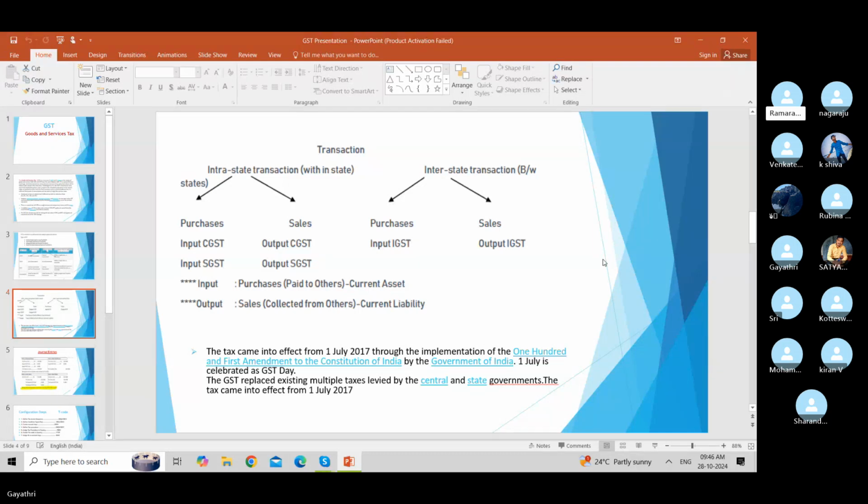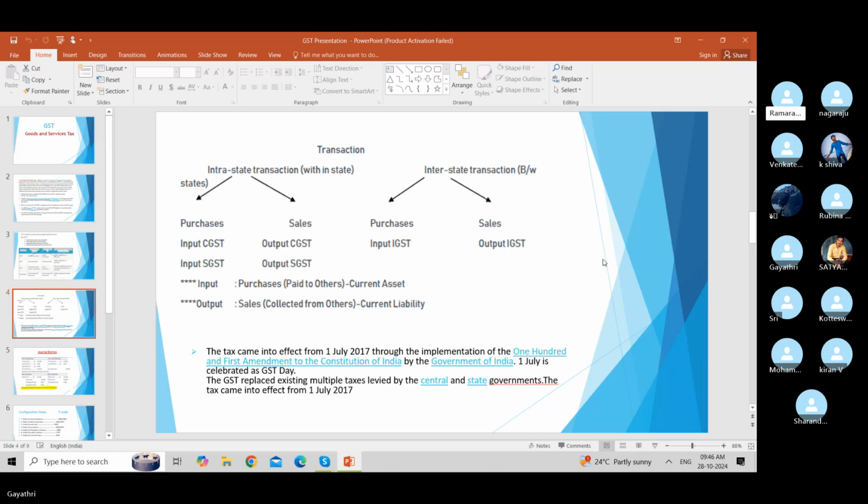Intrastate transaction, interstate transaction. We will discuss intrastate transactions first. Within an intrastate transaction, we have GST on purchases and sales. On purchases, input CGST and input SGST. On sales, output CGST and output SGST. Whereas in an interstate transaction, on purchases input IGST will be levied, and on sales output IGST.